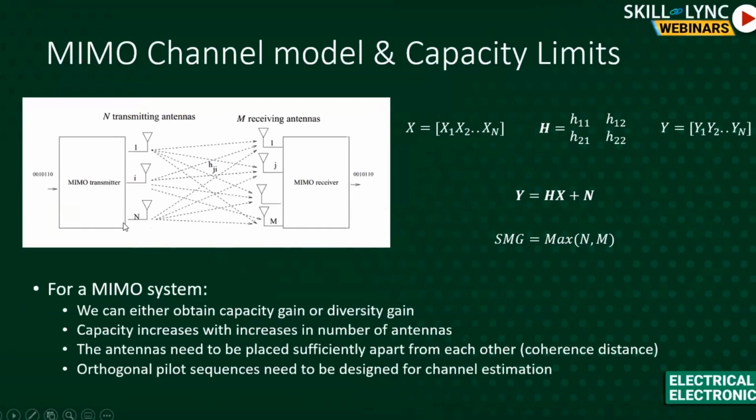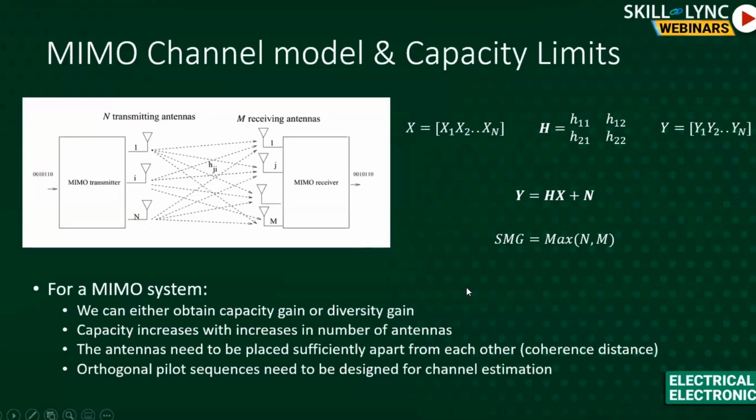And another thing for MIMO to work is the antennas need to be placed sufficiently apart from each other. What this means is that if the antennas are too close to each other, then you're not going to get any good benefit out of this. If you are trying to achieve diversity, thinking that if you lose it in one antenna you can get it in the other antenna, then they have to be sufficiently apart so that you have that decorrelation among them. If they're very close to each other, if one of them dies, probably the other one is also going to die, right? So the distance between the antennas is a critical parameter here.